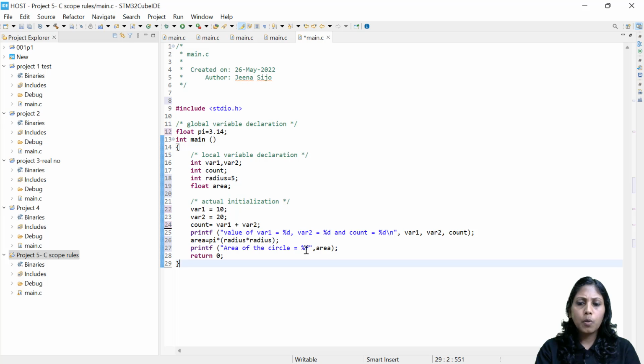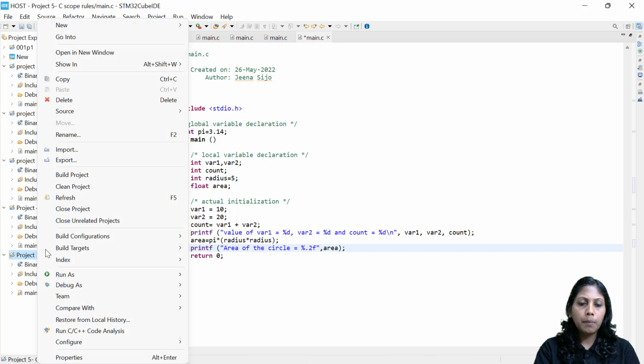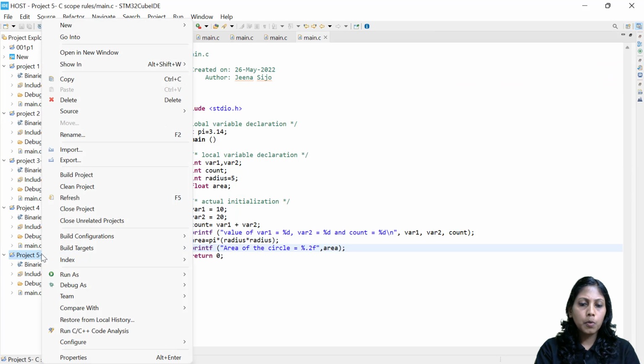If you want to get the accuracy, for example, I need only 2 places or 3 places after the decimal point, whatever it is, you can write accordingly. So I'm just getting %0.2f for the area. Let me build this project. I'm just building this project. I don't have any errors right now, so let me run it.